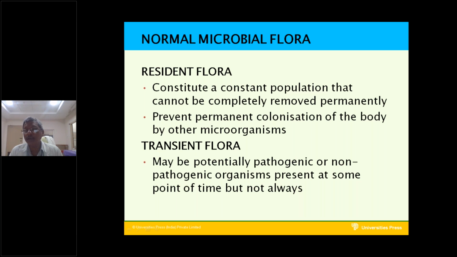They are important for our body and they maintain our immune system. What is the usefulness of the resident flora? They prevent permanent colonization of the pathogenic flora, the pathogen-causing bacteria. That is the importance of the resident flora.